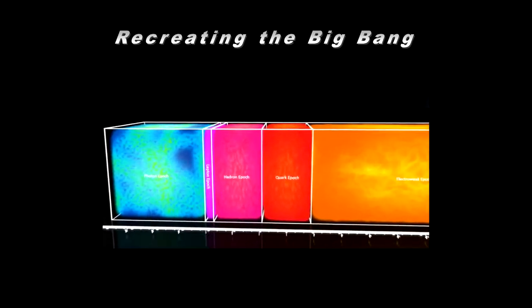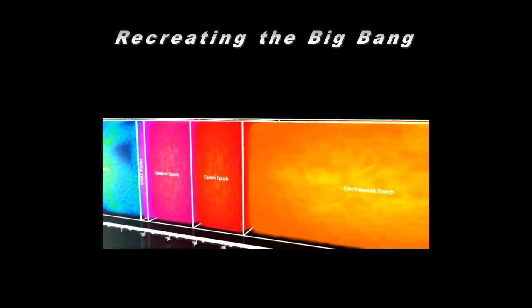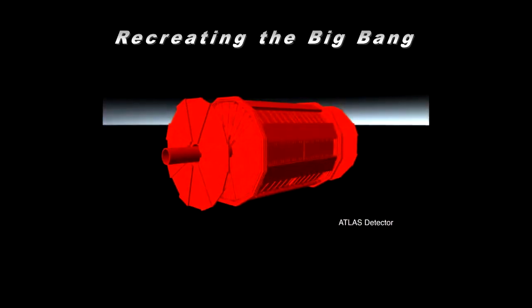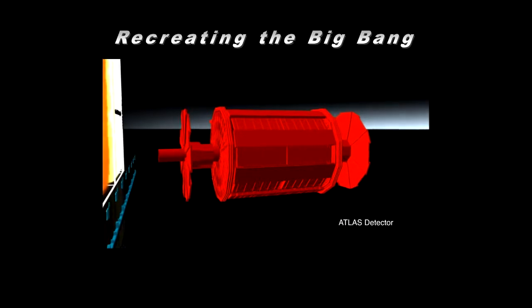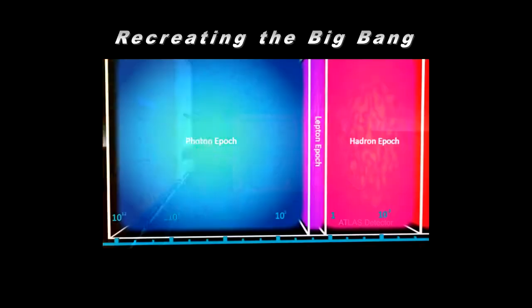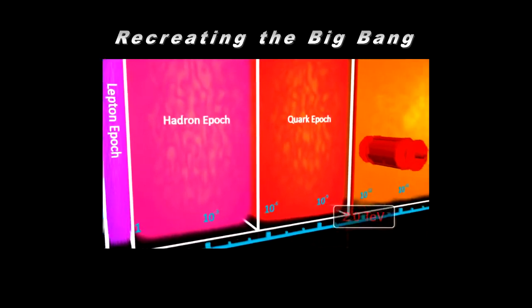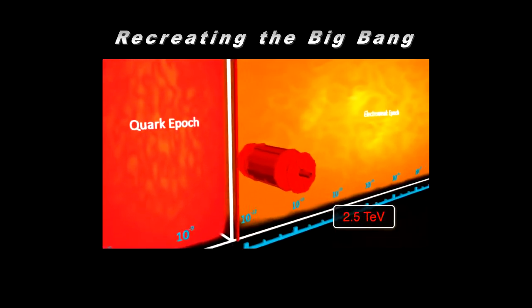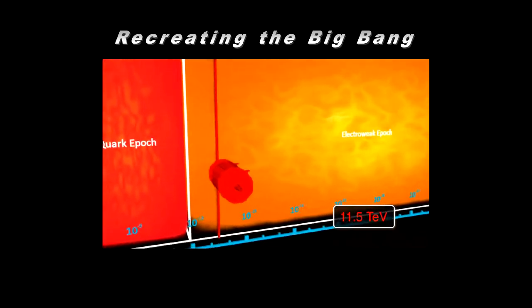Particle detectors are then employed to capture these events to help us learn more about what the universe was like in these early times. ATLAS is such a detector at the Large Hadron Collider. Late in 2009, the LHC and the ATLAS detector broke world records by creating and detecting the highest energy collisions ever made. In the years to come, it will reach its full capacity and push to even higher energies and further back in time.